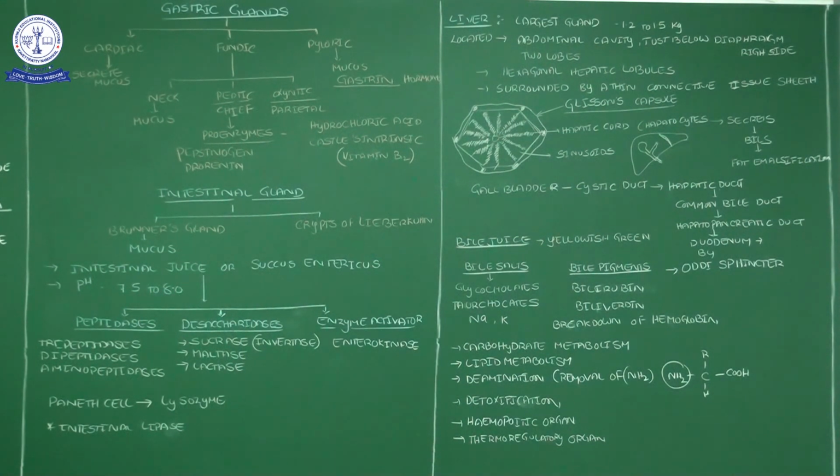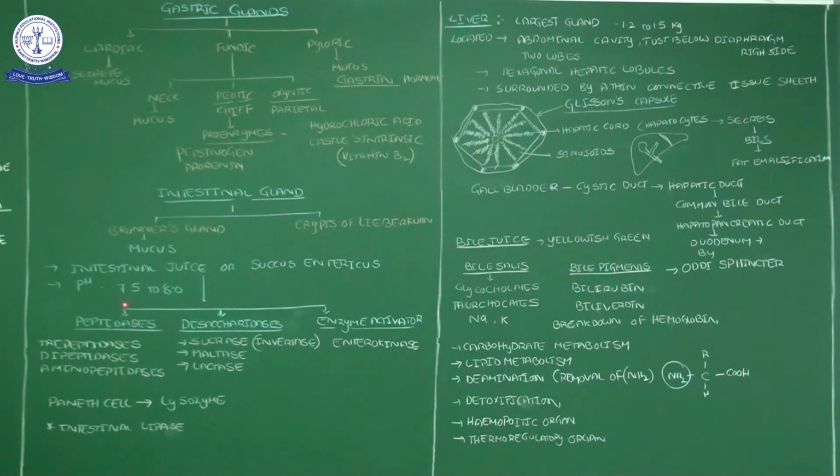See, in the salivary glands, buccal cavity, the pH is 6.8, slightly acidic. When it comes to the stomach, the acidity increases, more acidic nature, 1.8. When the food enters the intestine, the pH level is going to rise. I mean, it is converted to alkaline nature, 7.8 to 8.0. From these intestinal glands, three types of enzymes are secreted. The three types of enzymes are: one is peptidases, second is disaccharidases, third is enzyme activators.